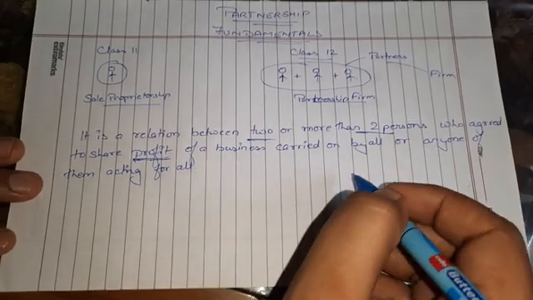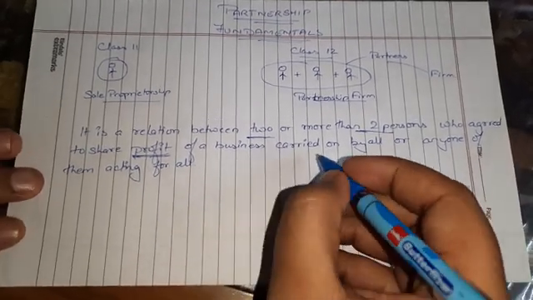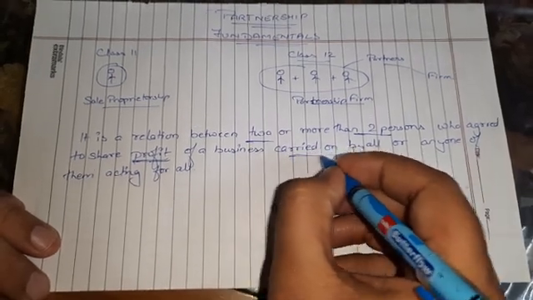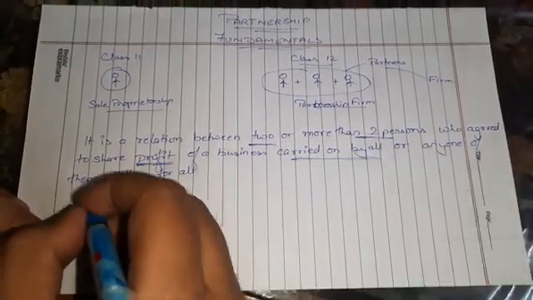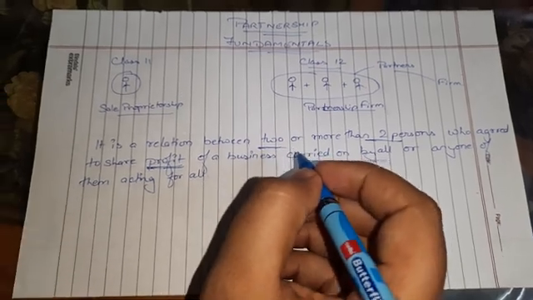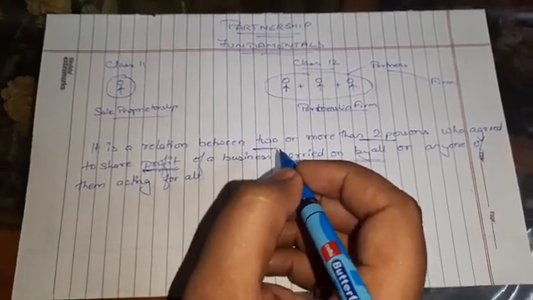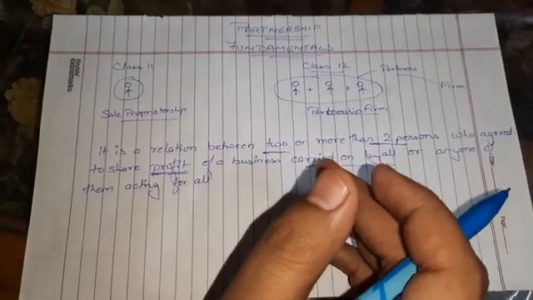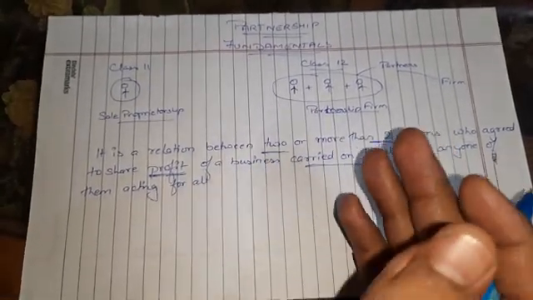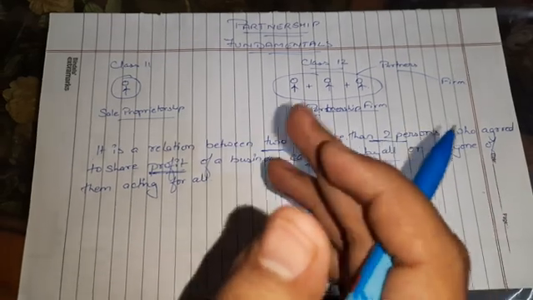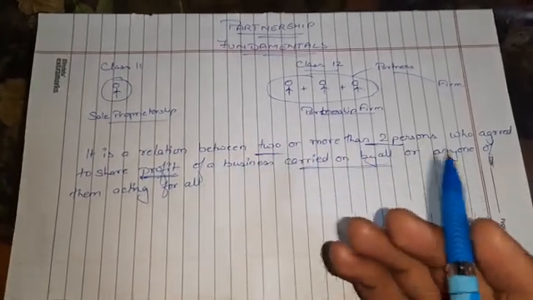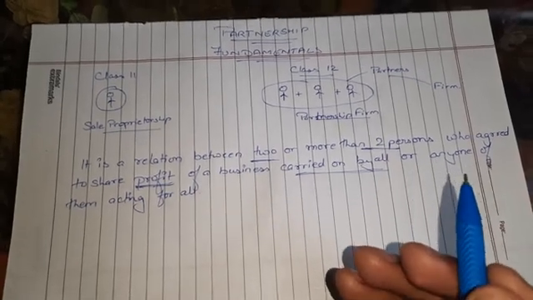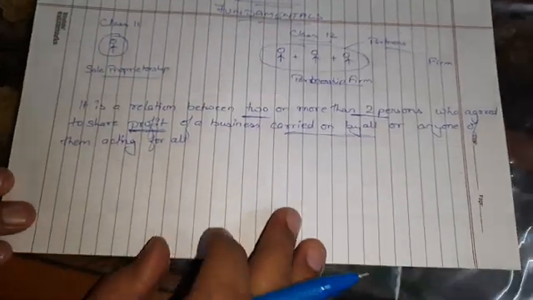When any one of them is acting for all, it is known as mutual agreement, which we have already learned in class 11. So whatever the theoretical part of partnership is, we have already done in class 11. We are just revising that partnership is a relation between two or more than two persons who agreed to share the profit of a business carried on by all or any one of them acting for all.